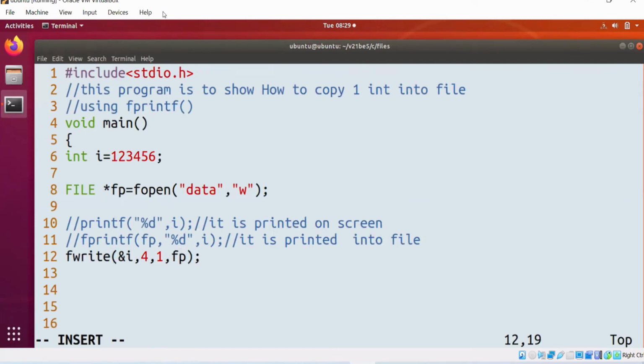Here we are putting one integer into the file using which function? Fwrite. But in line number 11, we are putting one integer into the file using fprintf. Now let's see.